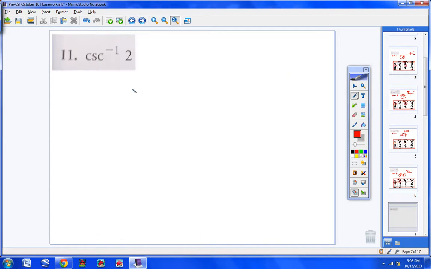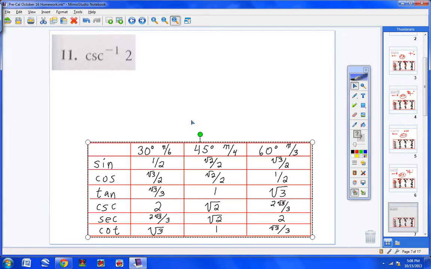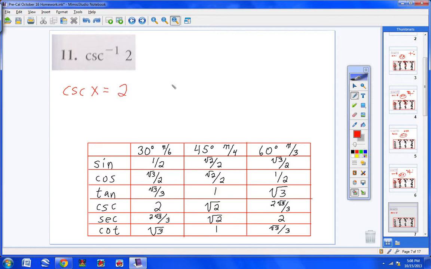Moving on to number 11. Cosecant inverse of 2. Now let's go ahead and get our chart up here quickly. Let's rewrite the problem. We're looking for cosecant of x equals 2. And of course, cosecant is the inverse of sine, and they deal with quadrants 1 and 4. Now, we notice that the 2 here is positive, so I am not going to worry about the fourth quadrant. I will be in the first quadrant.